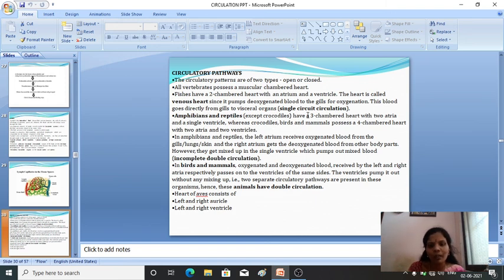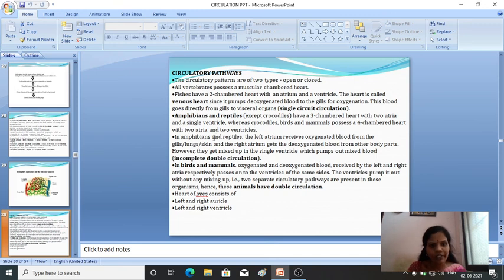Next, in amphibians and reptiles, except crocodiles, which have a four chambered heart, the remaining amphibians and reptiles have a three chambered heart with two auricles and one ventricle. Three chambered means two auricles and one ventricle. Whereas crocodiles, birds and mammals have a four chambered heart.